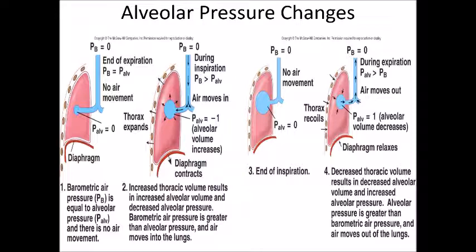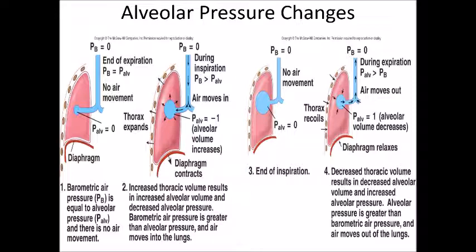Then see the third one. This is the point of end of inspiration. At the point of end of inspiration, again alveolar pressure will become equal to atmospheric pressure, means 0, and no air will move into or out of lungs. And then see the last one.